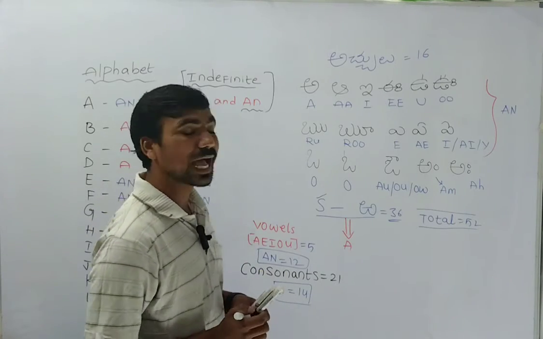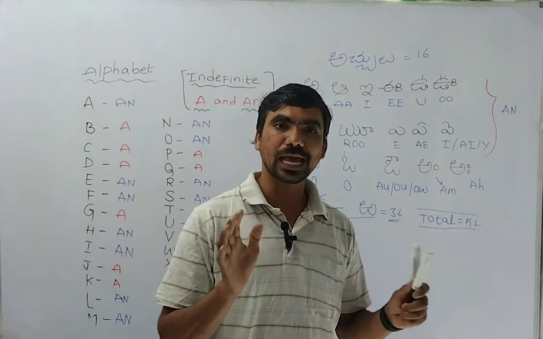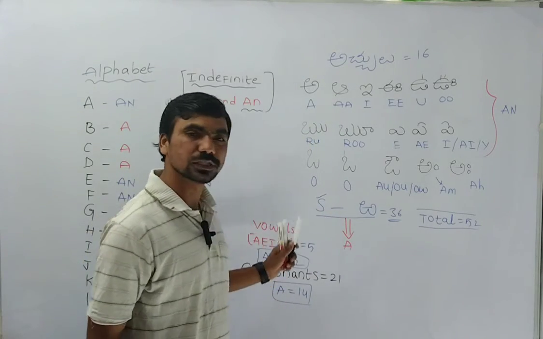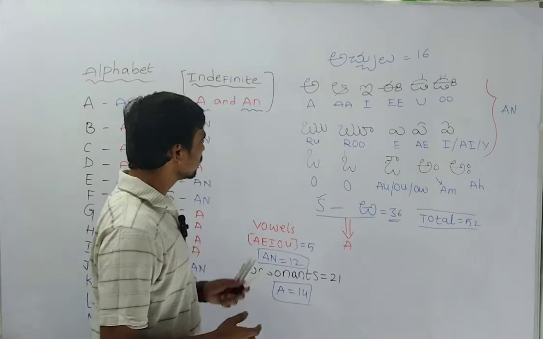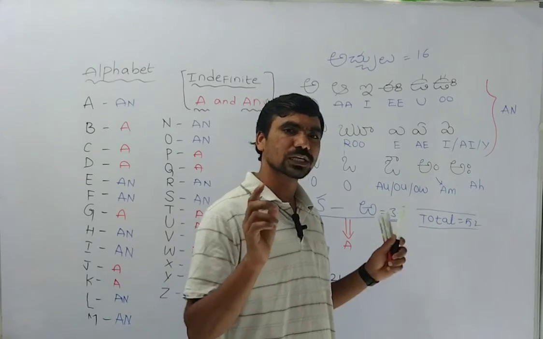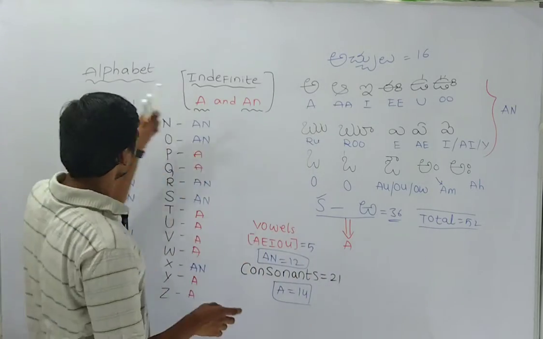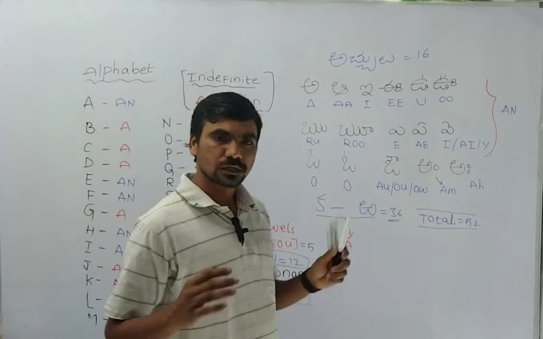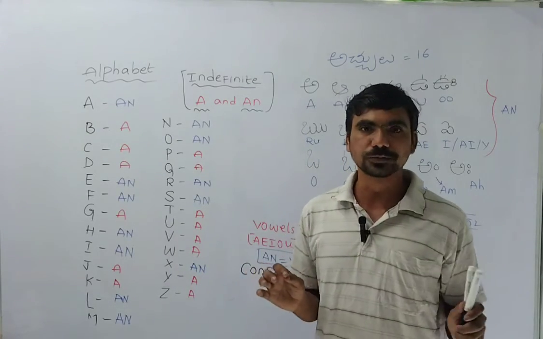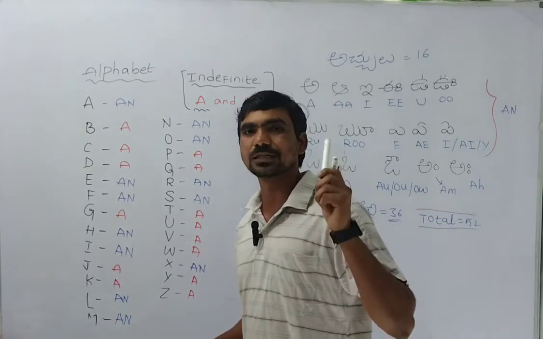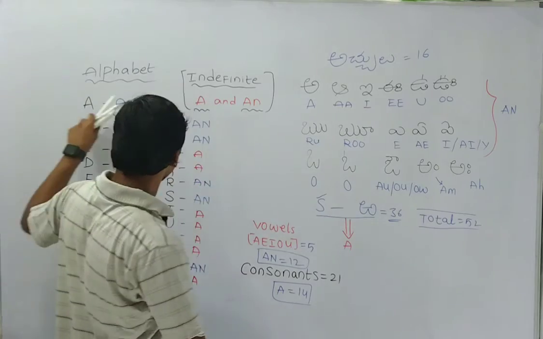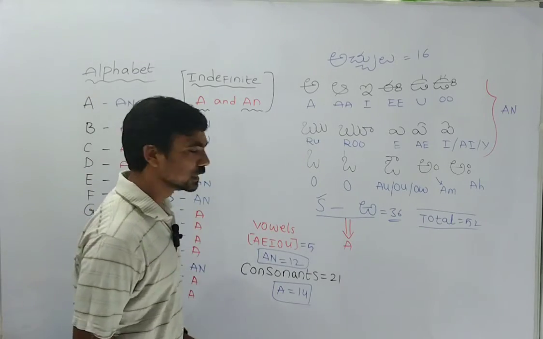Okay, how to use indefinite article A and an, I told you. I hope you are clear. So I will give some examples also. Now you can easily identify, and this is an introduction class. If you can't understand, you can watch twice or thrice, then you will understand. So this is a vowel sound and consonant sound. I told you this is a small method hint for you.